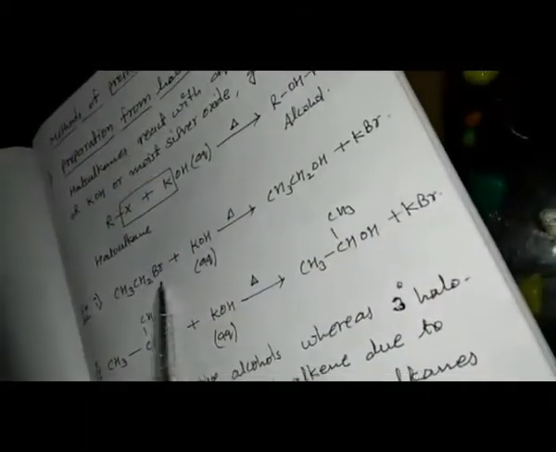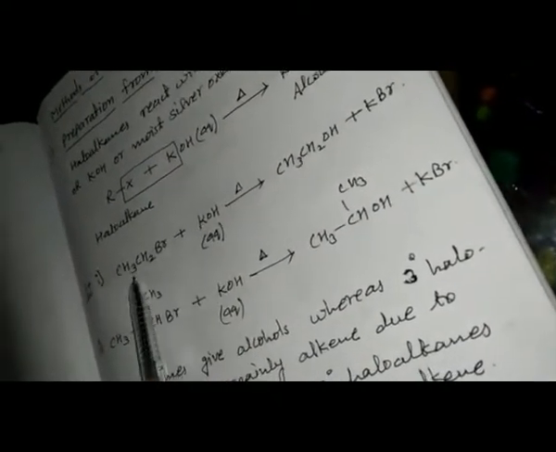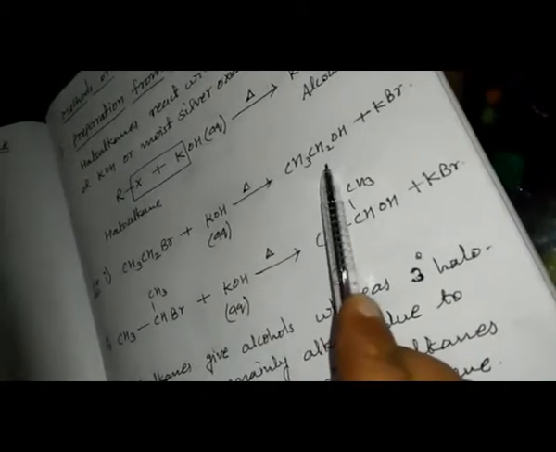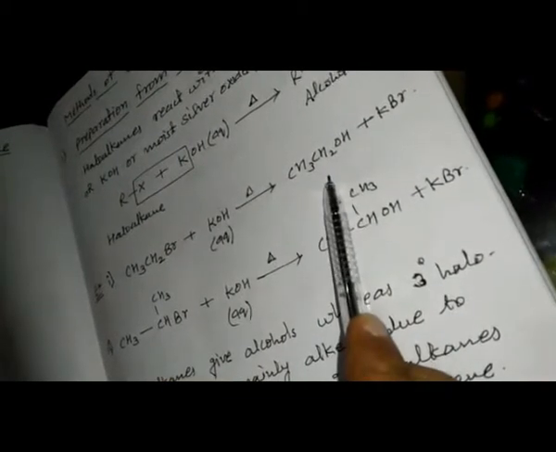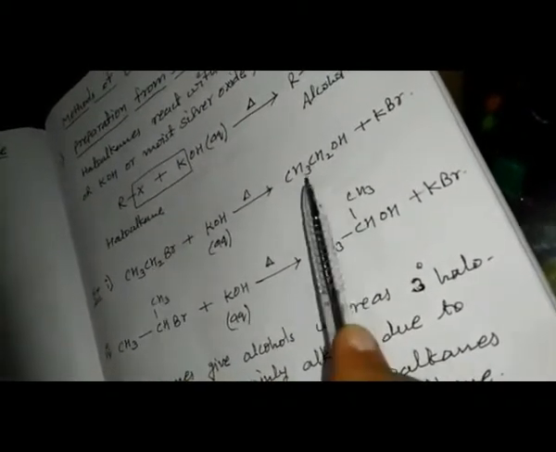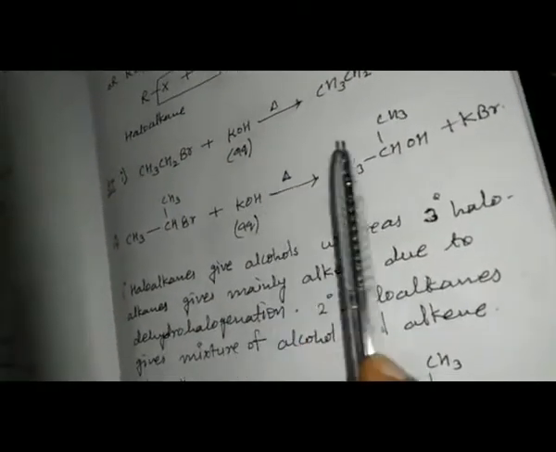This is ethyl bromide reacted with potassium hydroxide, that should be aqueous. Then Br and K react to give us KBr, and CH3CH2 and OH give us ethyl alcohol. This is a primary alcohol and we are getting it from a primary haloalkane. If this will be the secondary haloalkane, then we are getting the secondary alcohol. The procedure is the same. But if we take the tertiary haloalkane, then tertiary haloalkane gives us alkene due to dehydrohalogenation.